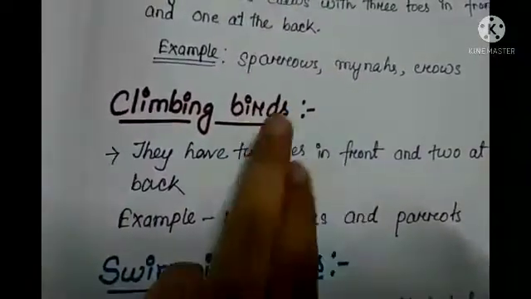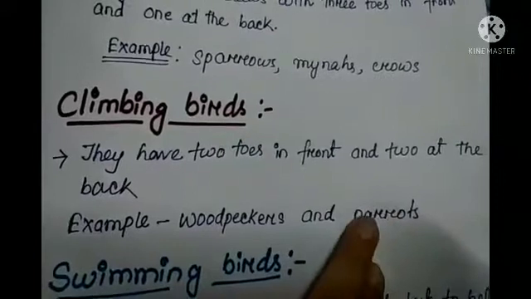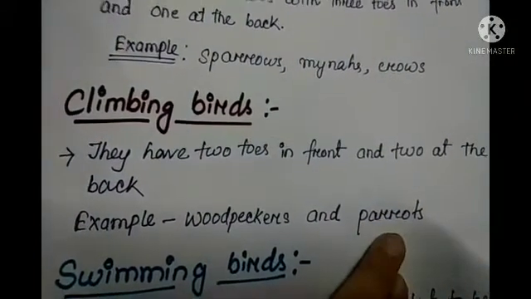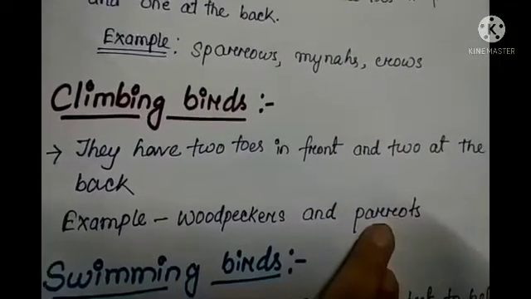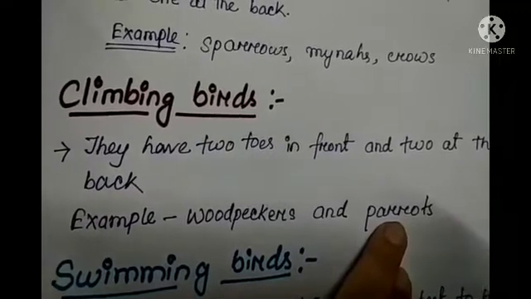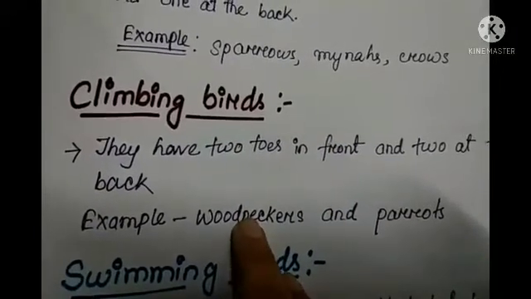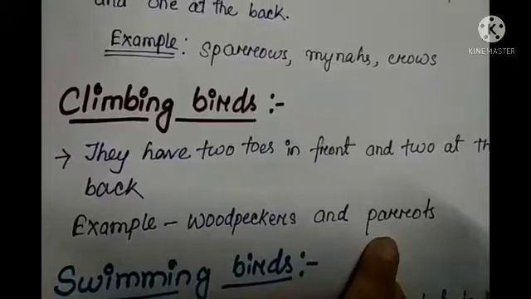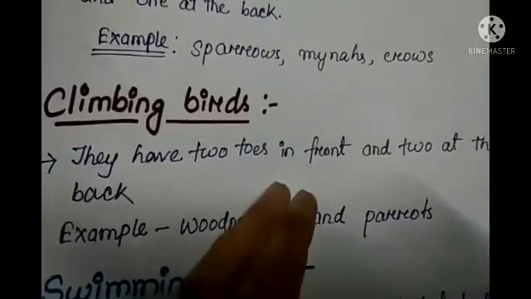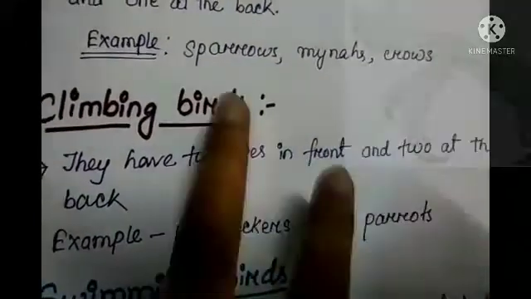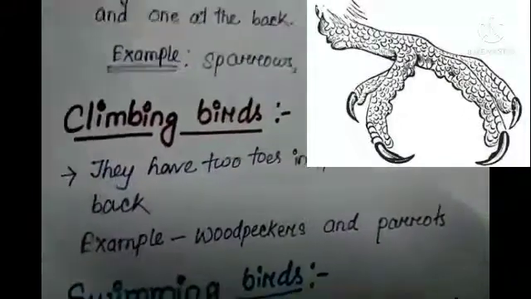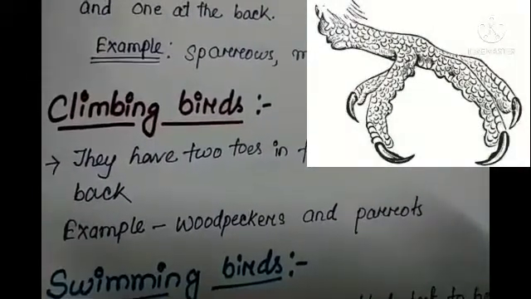Now let's talk about climbing birds. I told you about parrot, that their beaks help them to climb, as well as their claws. Like woodpeckers. Woodpeckers and parrots have claws which help them to climb the trees, and they have 2 toes in front and 2 at the back. You can see the picture.